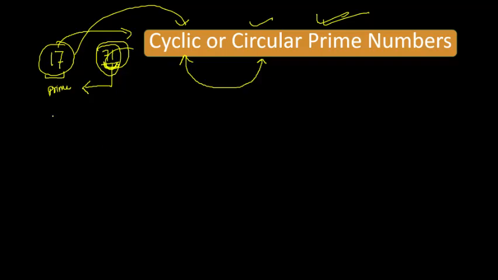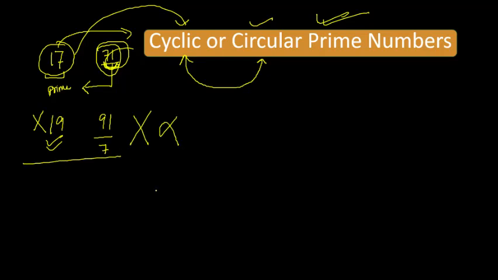So these are circular prime numbers. But Ramkaran, 19 would not be cyclic, because 19 is a prime number, but if you reverse it, it is 91, and 91 is divisible by 7. So this is not a prime number, and 19 will not be a cyclic prime. 17 is correct, but 19 is not correct. Right? I hope it is clear.